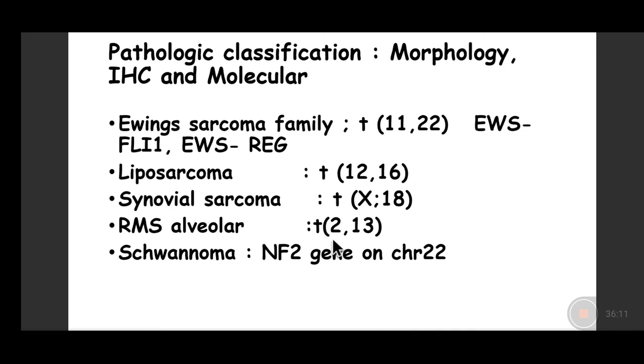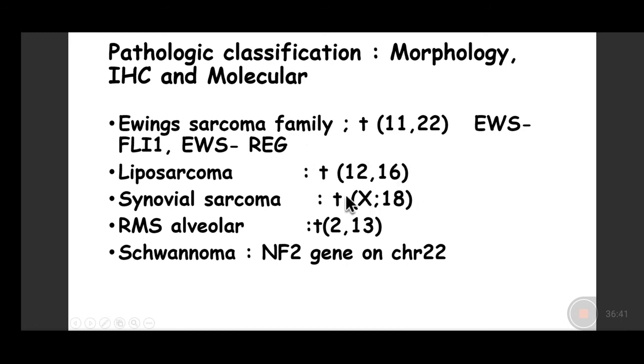Now, I am only showing this to you for your PG entrance examination, not required for your UG passing out. It is not an essential thing to know, but you should remember that Ewing's sarcoma family of tumors, which occurs in the bone, shows translocation 11;22 with a fusion of EWS gene and FLI1 gene, or EWS gene with ERG gene.